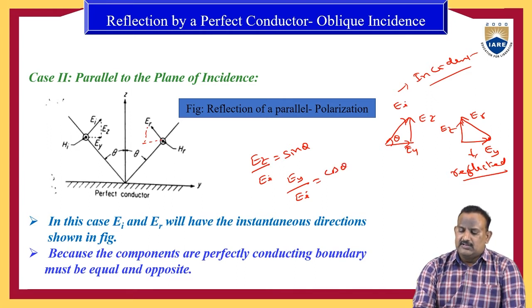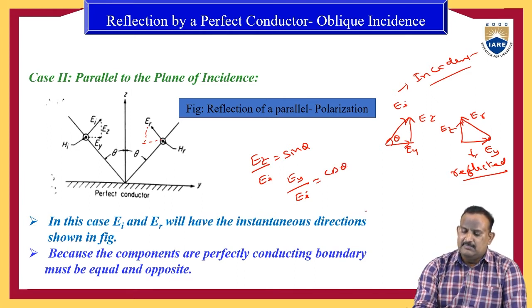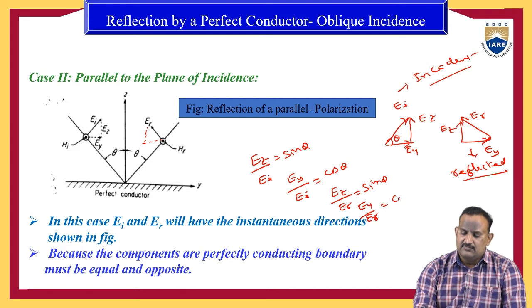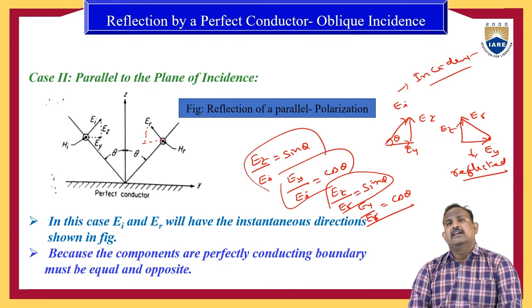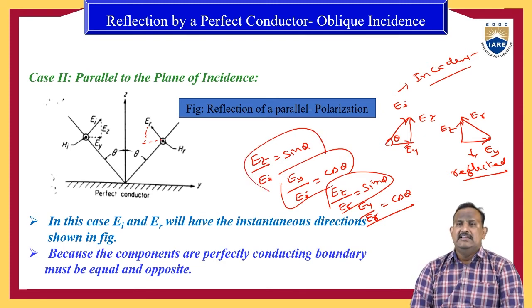Similarly for the reflected wave, Ez by Er equals sin theta, and Ey by Er equals cos theta. We will use these four relations for the derivation of the second case, that is, parallel to the plane of incidence.